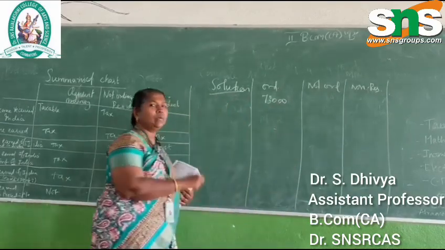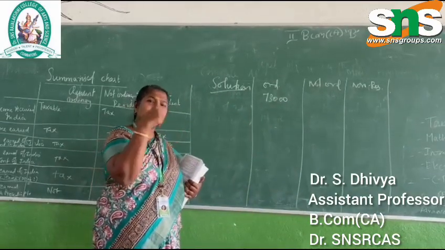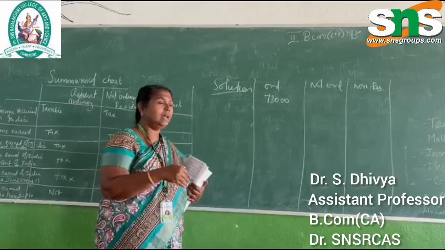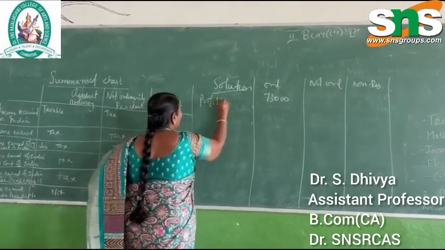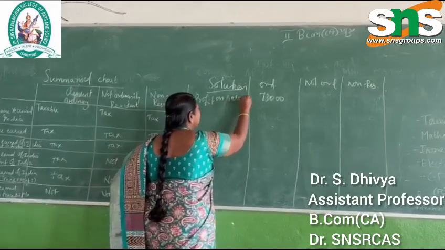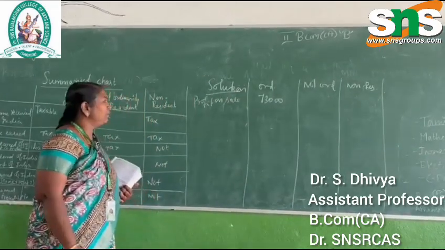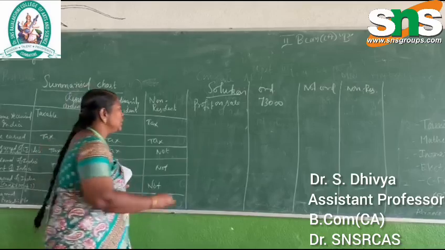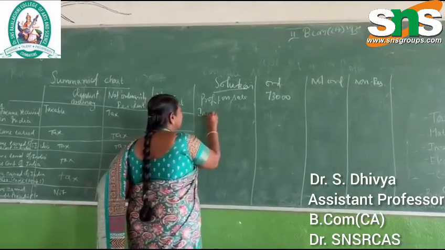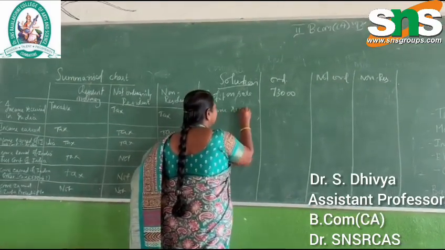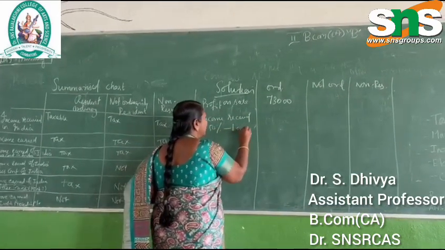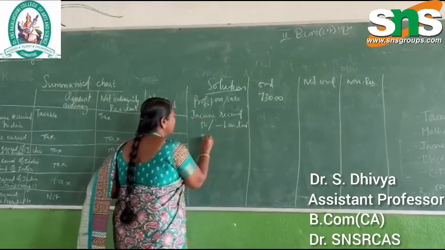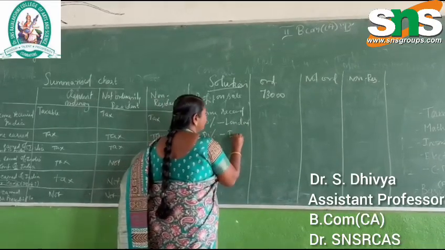So when we sell the plant, we receive the income, but 50% of the income is from London and 50% of the income is from India.